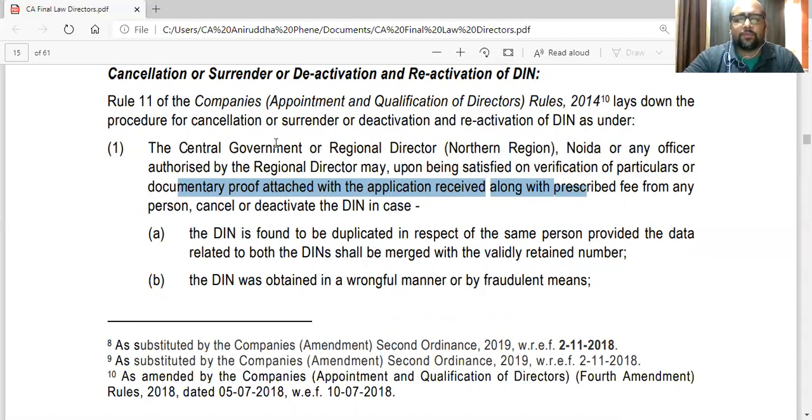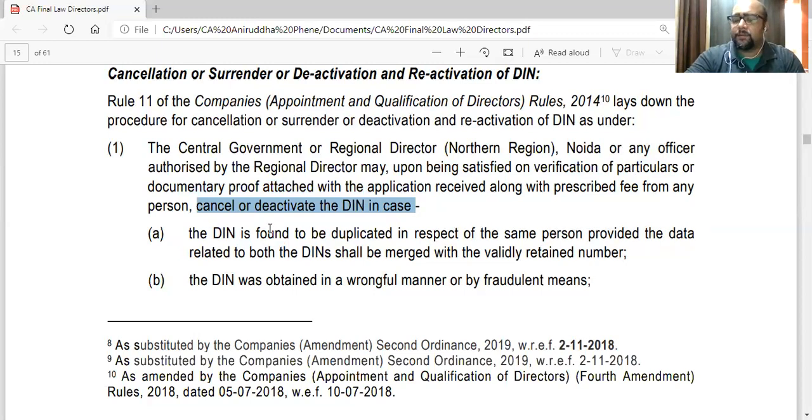Now, in this case, you can just write the central government. Don't need to write regional director, Noida, and all that. Just write the central government. Upon being satisfied on verification of particulars or documentary proof attached with the application, received along with the prescribed fee from any person, cancel or deactivate the DIN in case. So central government will cancel or deactivate a DIN on receipt of an application along with the requisite proof and fee. And if it is satisfied that it comes under any of these conditions, then they will cancel it.